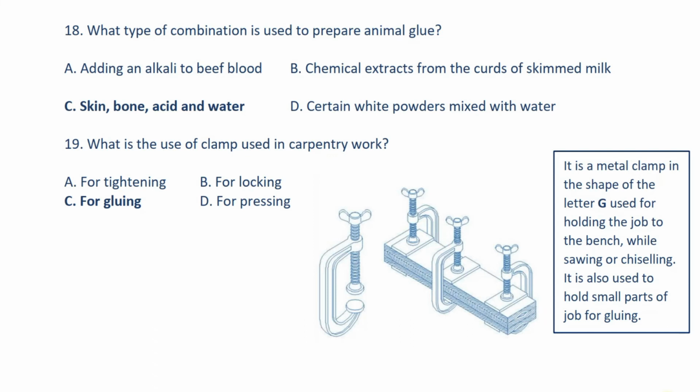It is a metal clamp in the shape of the letter G, used for holding the job to the bench while sawing or chiseling.